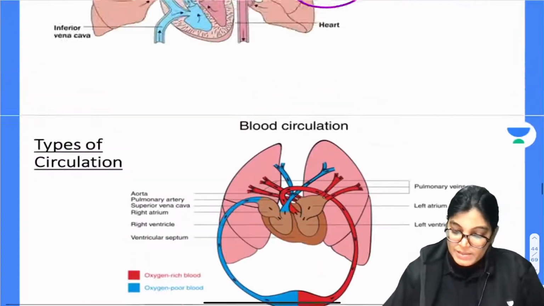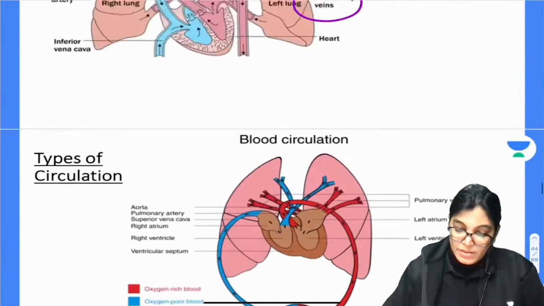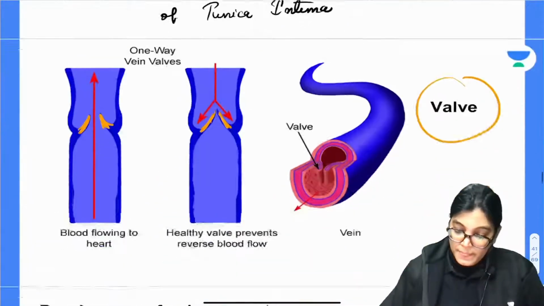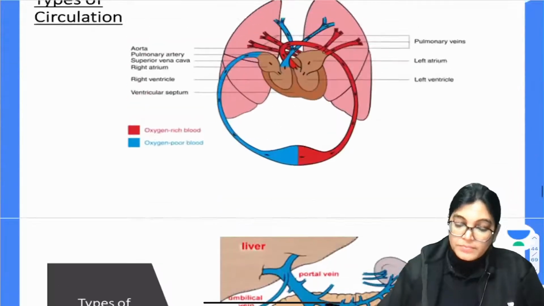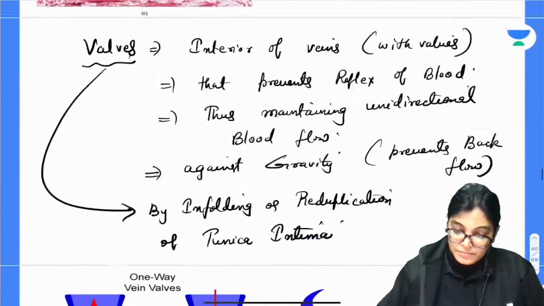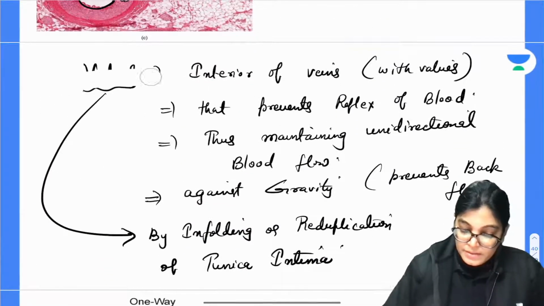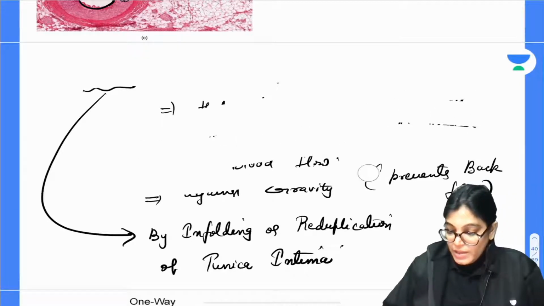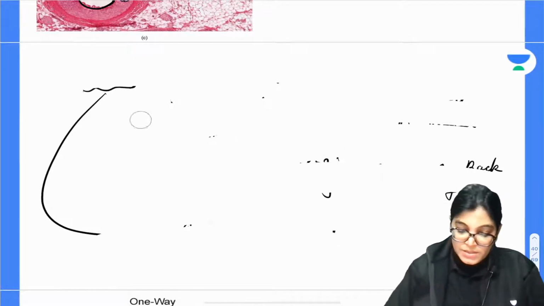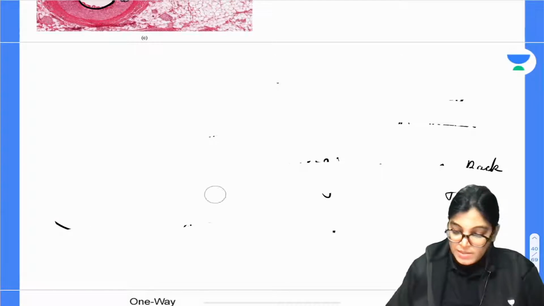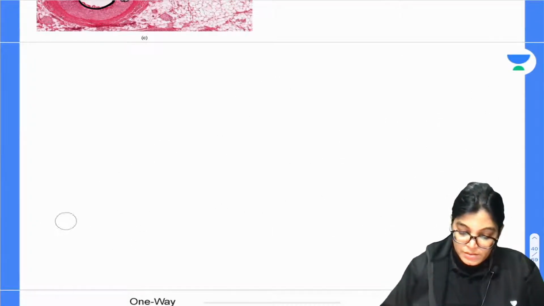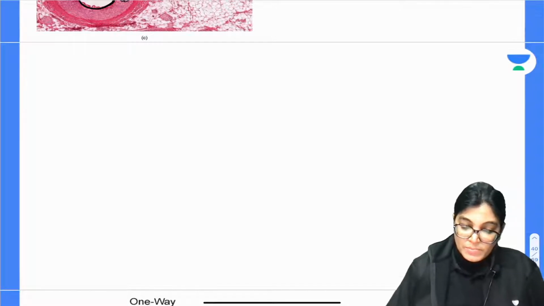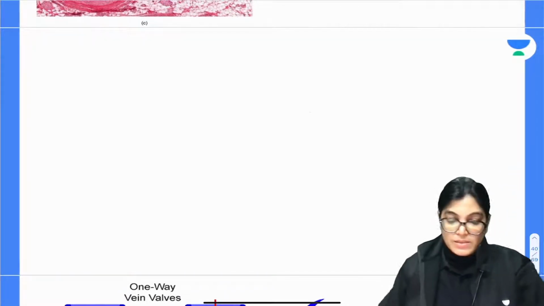The other one is systemic circulation. I will show you the diagram, but before that, please write this information. This is the basic thing; many of you must be knowing this also. So two circulations are there, the pulmonary circulation and the systemic circulation.